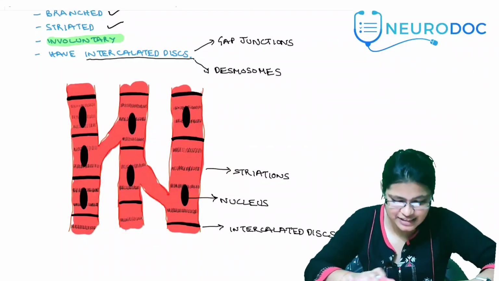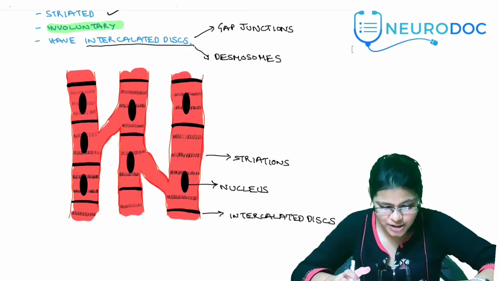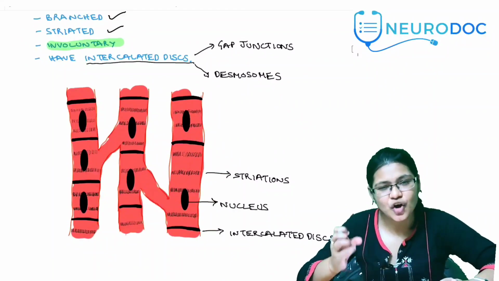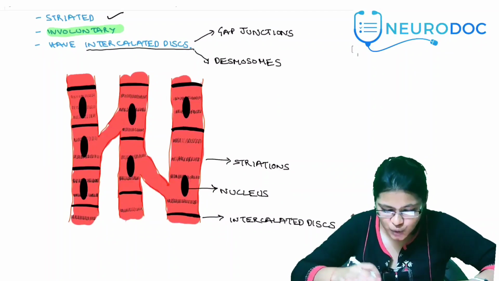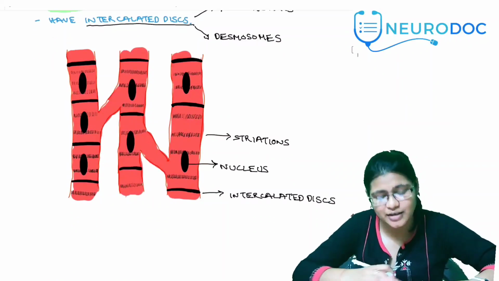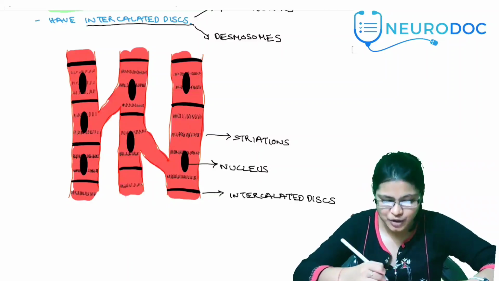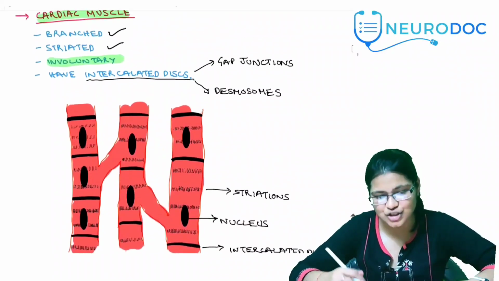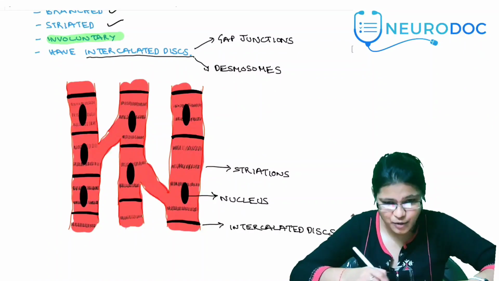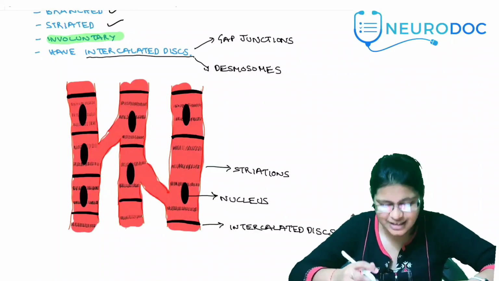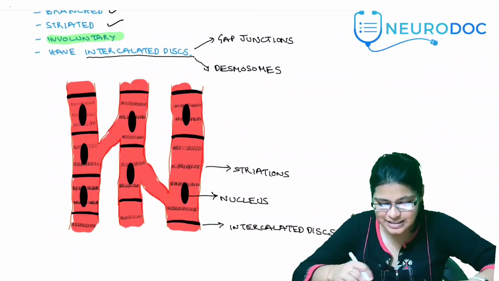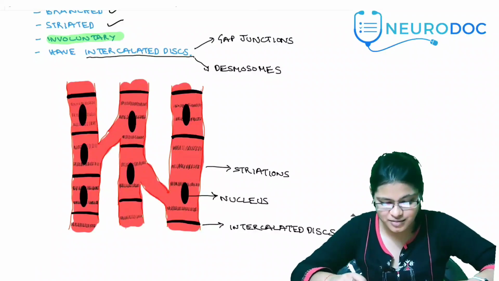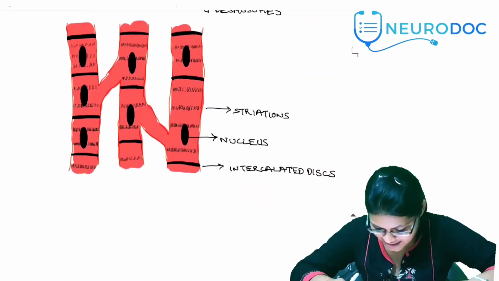What is the function of these intercalated discs? As these muscles are branched, but it's a cardiac muscle, it's contractile all the time. So it should contract together as a unit, right? So what these intercalated discs do is they maintain communication through all these muscles. So when a stimulus comes and excites one part of the muscle, with the help of these intercalated discs, that is these gap junctions and desmosomes, the stimulus travels all through the muscle and the muscle contracts as a unit. So it maintains communication, also transfer of ions through these gap junctions and desmosomes between the cardiac muscle. That is the function of these intercalated discs.